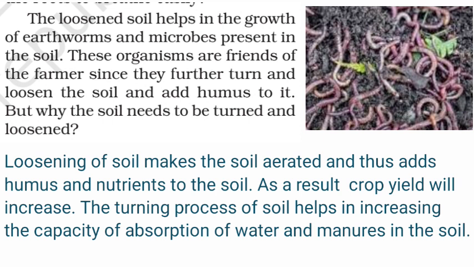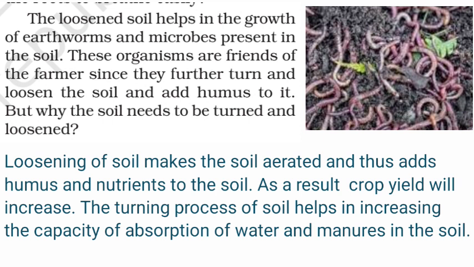But why the soil needs to be turned and loosened? Here, adding humus to the soil is another advantage to the farmer to cultivate a crop. Humus means the topmost layer of the soil is called humus. You have studied in lower classes. Humus is the most important part of the topmost layer of the earth, which is not only beneficial to the farmer but also to many organisms which make shelter in the topmost layers of the earth.